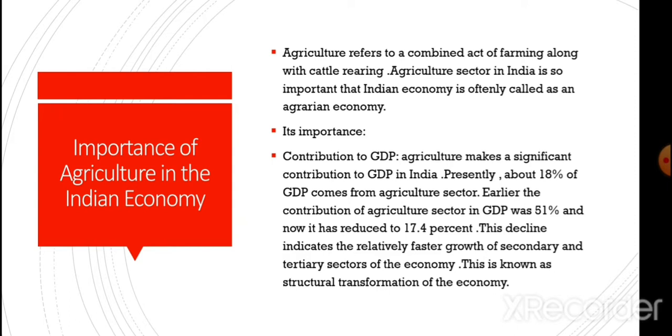Now, its importance. First and the most important is its contribution to GDP. Agriculture makes a significant contribution to GDP in India. Presently, about 18% of GDP comes from the agriculture sector. Earlier, the contribution of the agriculture sector in GDP was 51% and now it has reduced to 17.4%. This decline indicates the relatively faster growth of secondary and tertiary sectors of the economy.